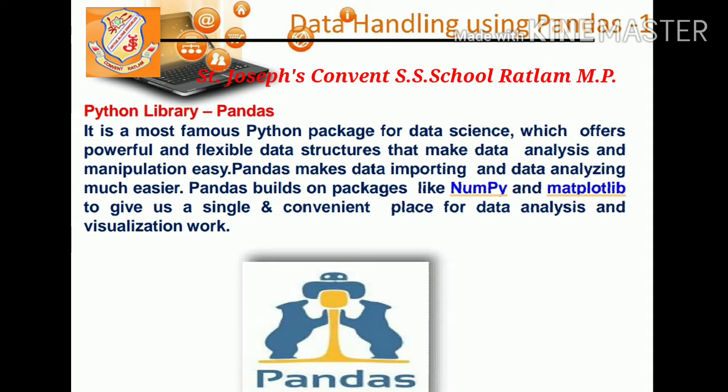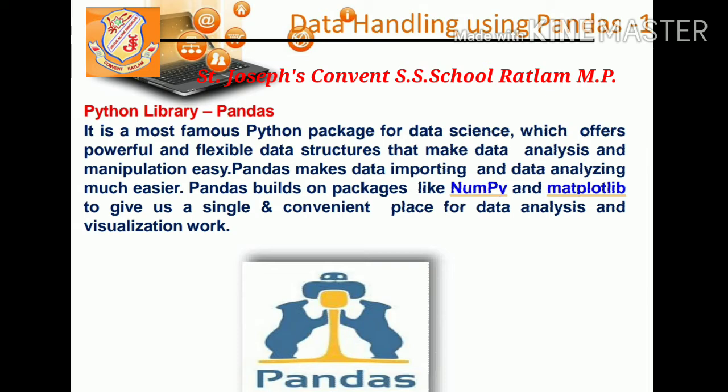This word pandas has derived its name from panel data system. These three words, PAN from panel, DA from data, and S from system, have come from economics, which means a multi-dimensional structured data set. Nowadays, Pandas has become a very popular choice for data analysis.